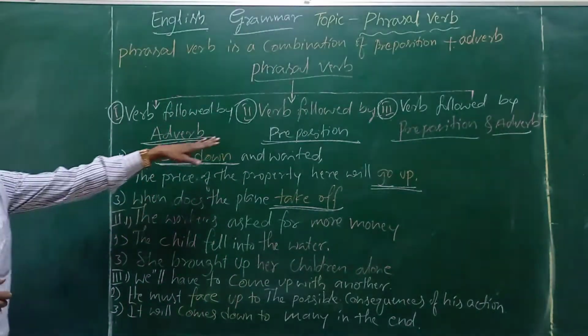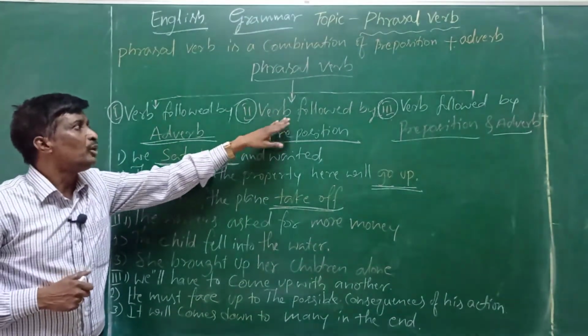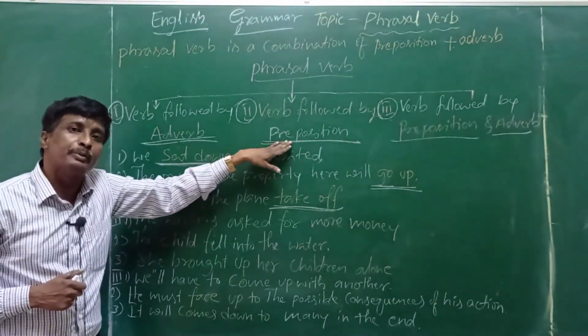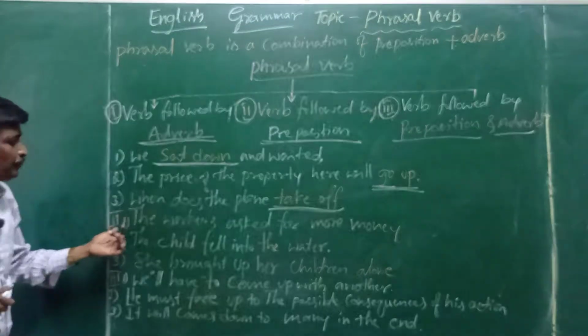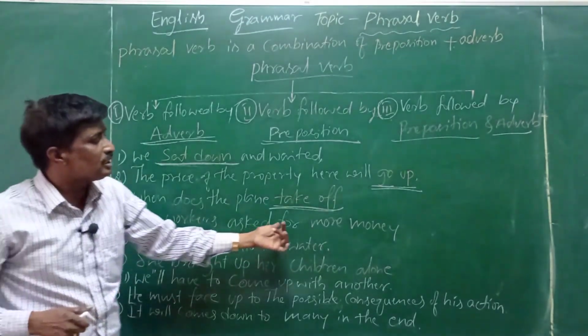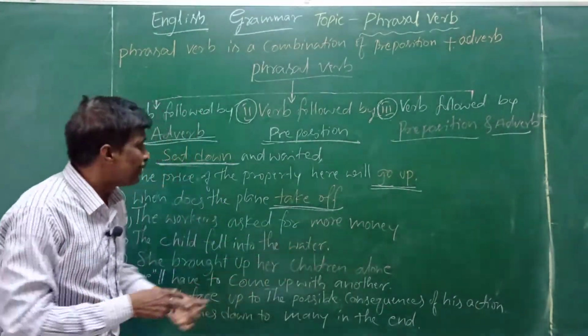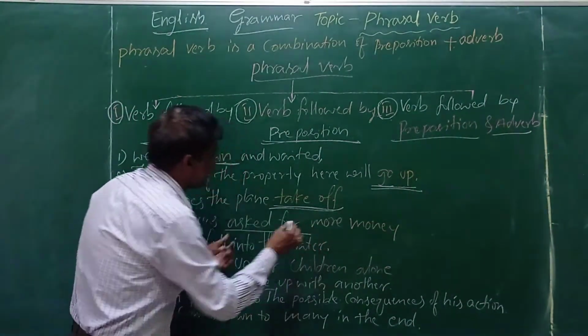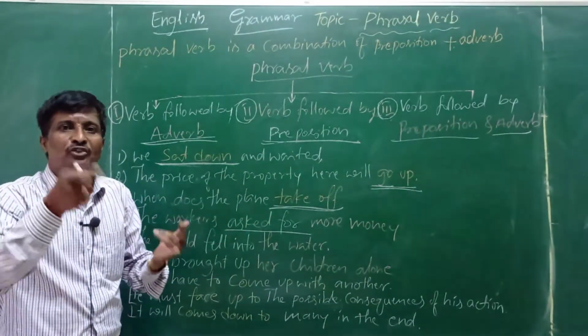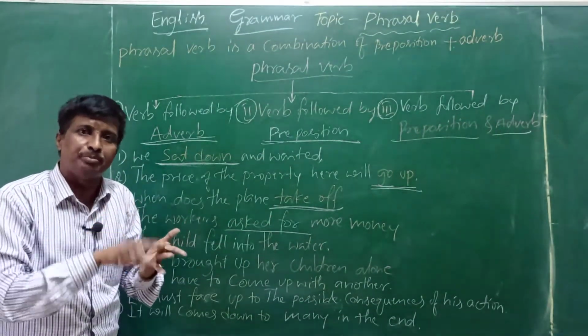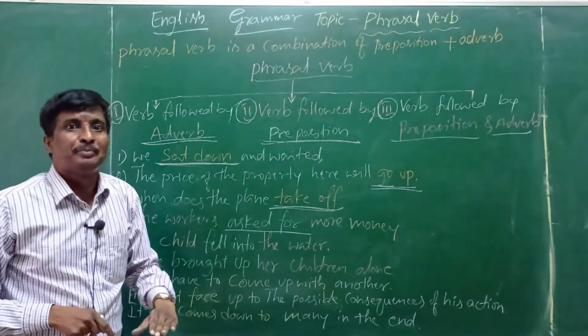Come on, let us go to the second one, verb followed by the preposition. Children, the workers asked for more money. Here, asked is verb, for is preposition. For, into, under, below, all are prepositions.